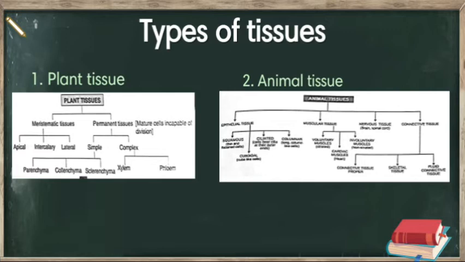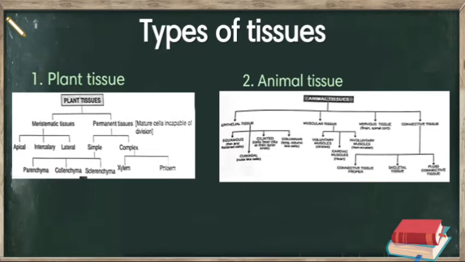First, squamous epithelium, second, cuboidal epithelium, third, ciliated epithelium, and fourth, columnar epithelium. Muscular tissue is also divided into three parts, that is involuntary muscle, voluntary muscle, and cardiac muscles. Nervous tissue is not divided into parts, but it has a basic unit. It consists of a basic unit called neurons.